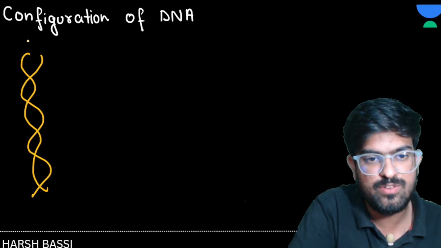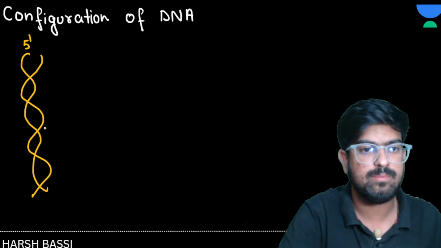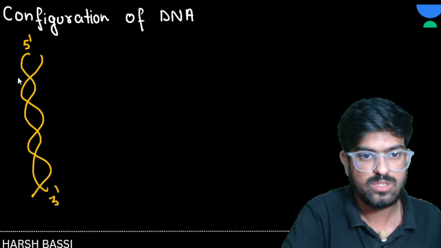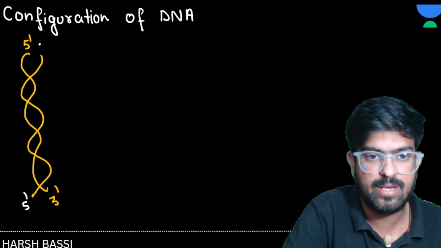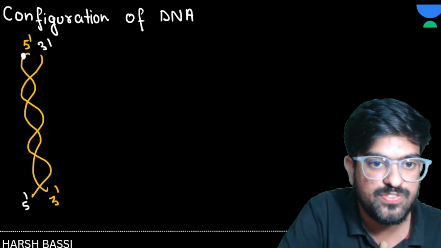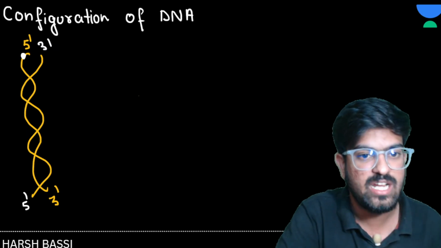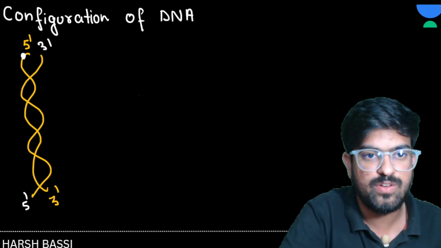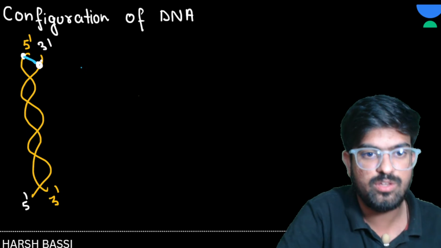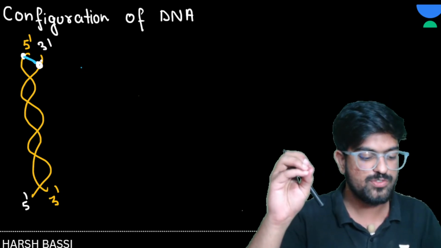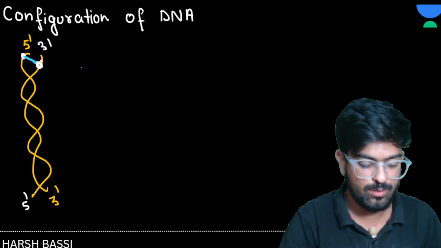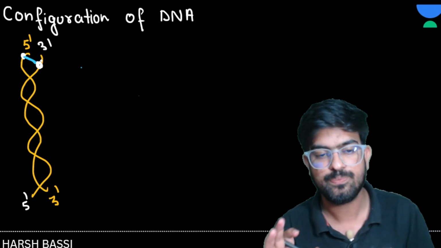So one strand will start from 5 prime and end at 3 prime, and the other strand will start opposite. So it will start 5 prime here and 3 prime here. Clear? No doubt anyone. And this DNA is made up of what? This white color molecule is the phosphate, and this one is the nitrogen base. Let me draw here. Again, this white color is the phosphate. So phosphate and sugar is the backbone, while nitrogen bases are acting like the stairs. Yes or no? Yes. Great.